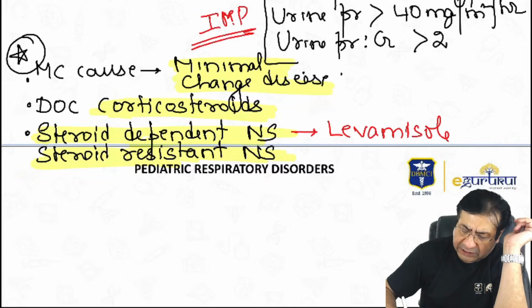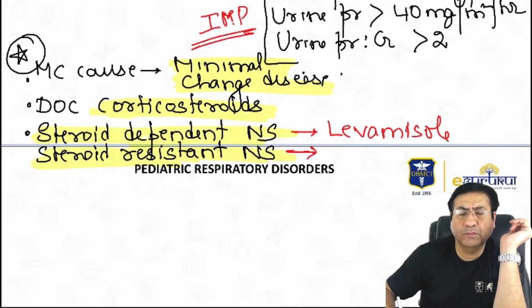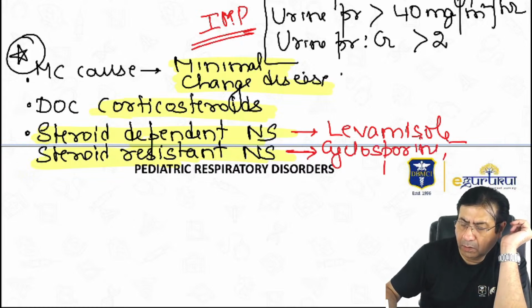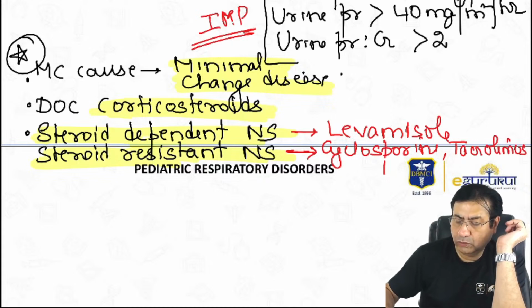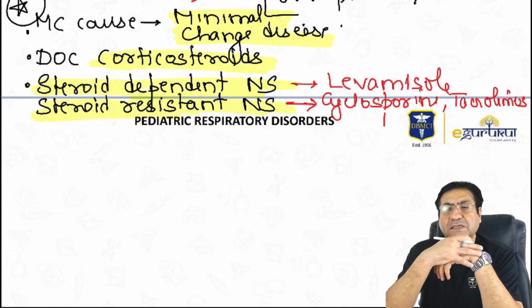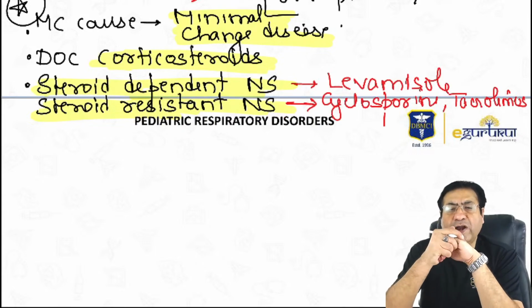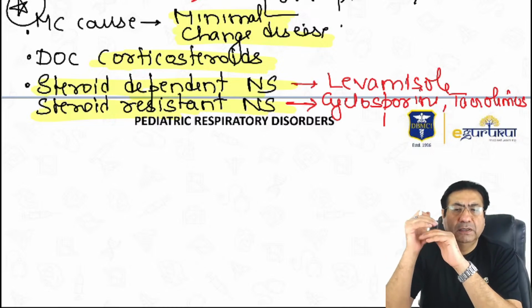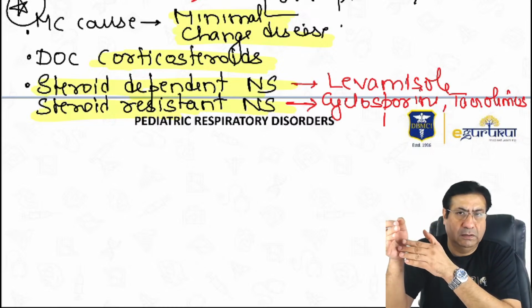While the drug of choice for treating steroid resistant nephrotic syndrome is cyclosporin or tacrolimus. So cyclosporin and tacrolimus are the drugs of choice for steroid resistant nephrotic syndrome, while for steroid dependent nephrotic syndrome, the drug of choice is levamisole.